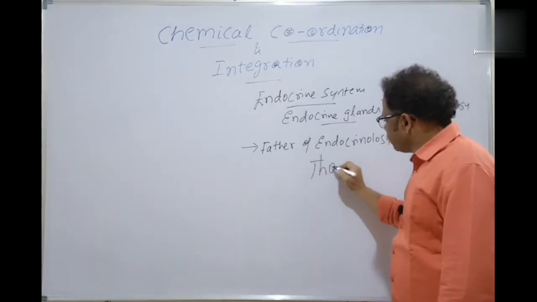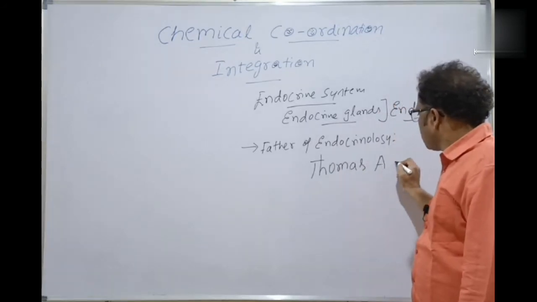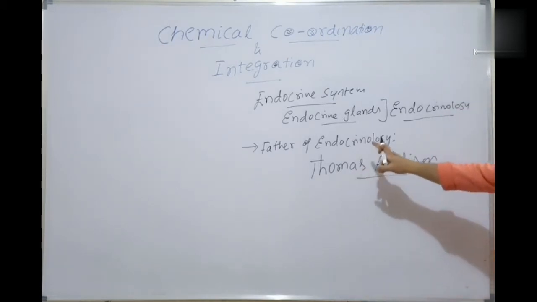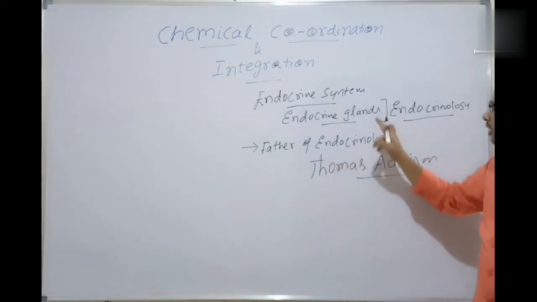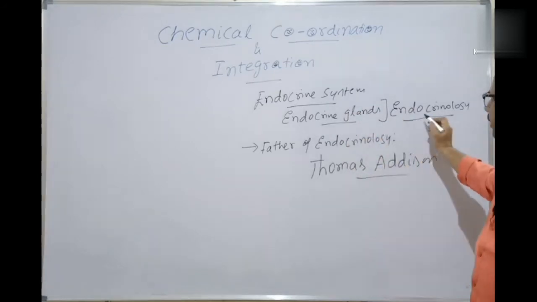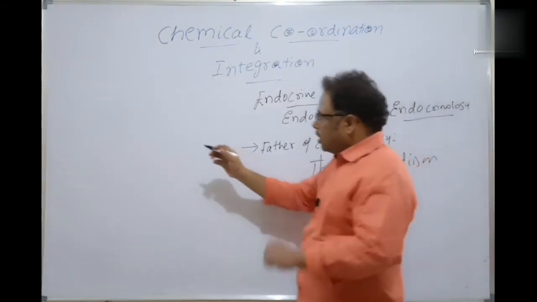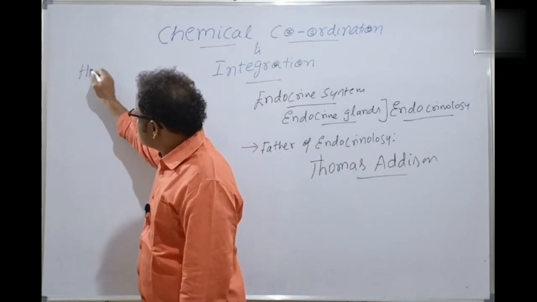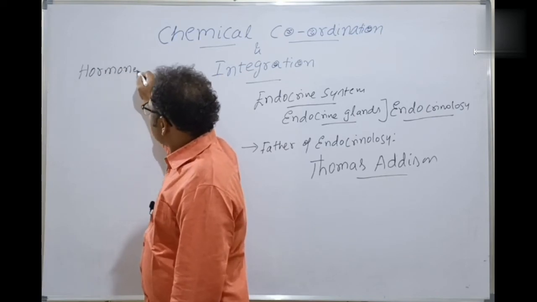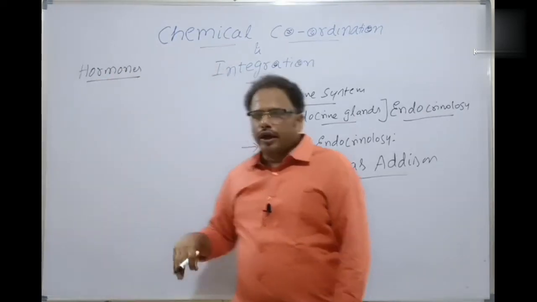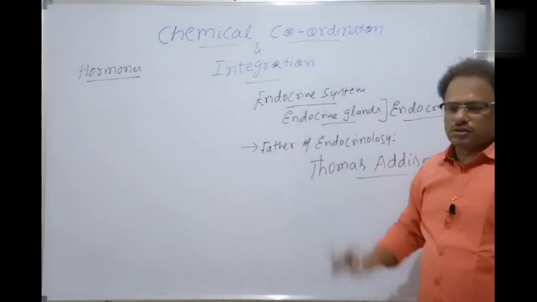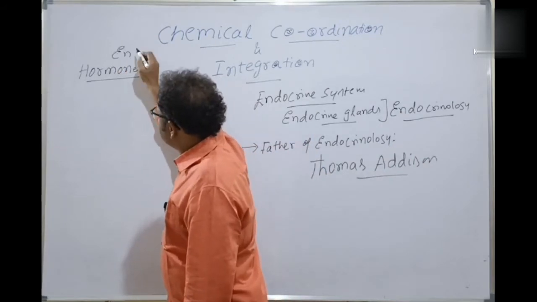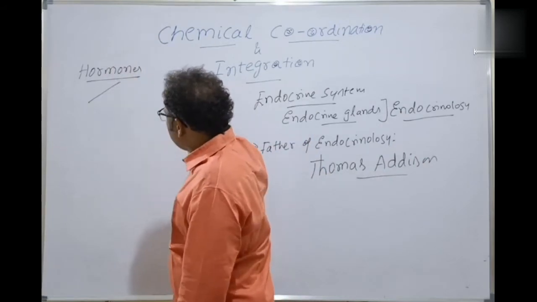is Thomas Addison. Important point, all of you make a note. Father of endocrinology, Thomas Addison. Study of the endocrine system and endocrine glands is endocrinology. The endocrine glands release the hormones. The chemicals released by the endocrine glands are called hormones. The hormones are released by which one? Mainly by the endocrine glands.